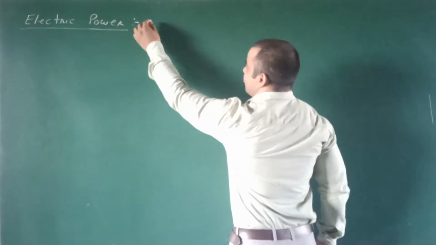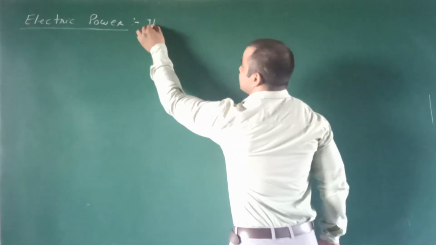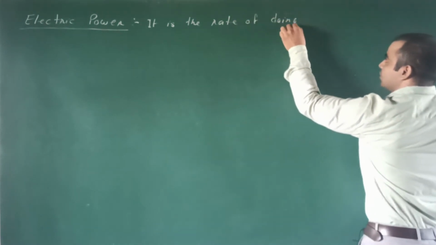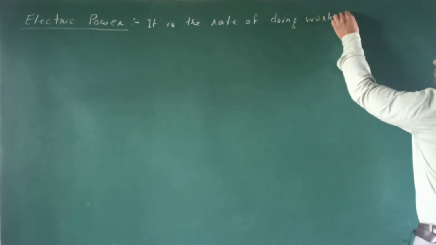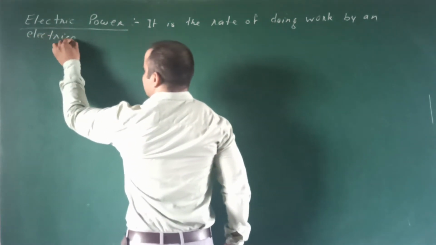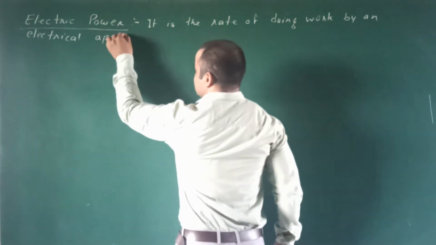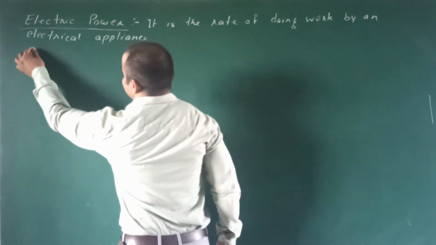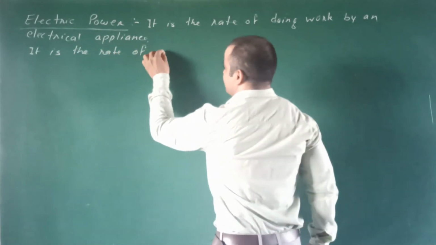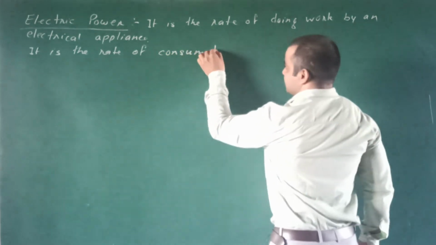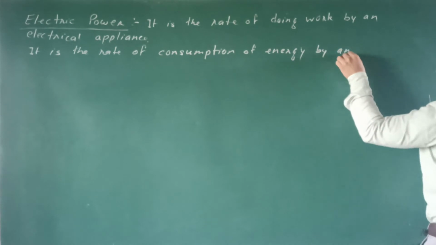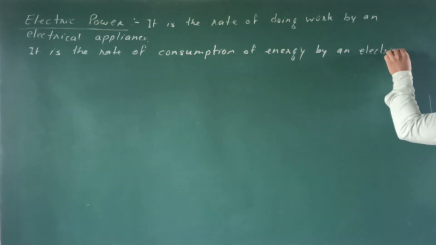Electric power. In terms of work we can define it as the rate of doing work by an electrical appliance, or in terms of energy we can define it as the rate of consumption of energy by an electrical appliance.